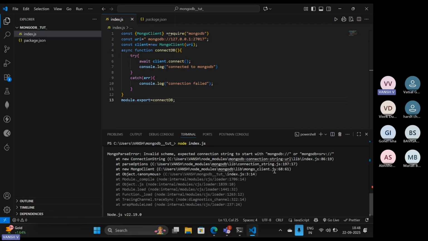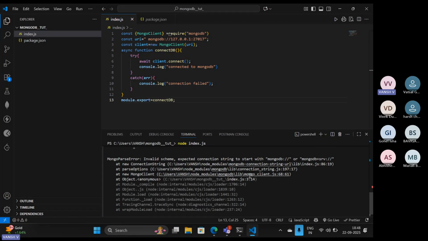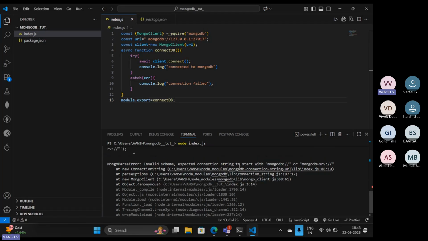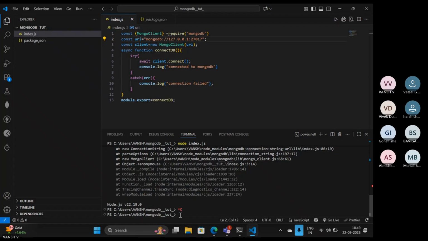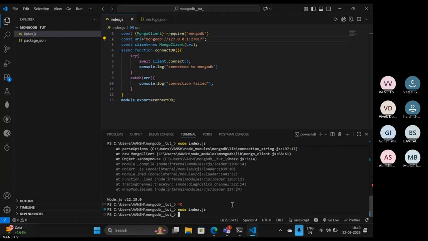Okay, wait, it is saying expected connections to start with mongo. Okay, wait a second. Let me just do it one more time. Okay, we are not getting any console output over there. The server is started. Wait. This was the connection URI over there.